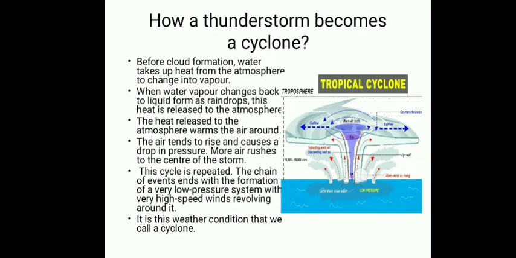If you see here, this is the water. It is getting heated up and forming water vapors, and these water vapors are rising up and forming clouds. When they form clouds, they release heat, due to which the air becomes warm. As you know, when the air becomes warm, it creates a low pressure area. This low pressure area is surrounded by very high speed winds, and that is a cyclone.